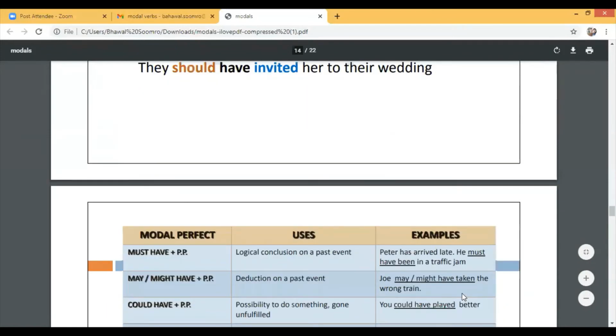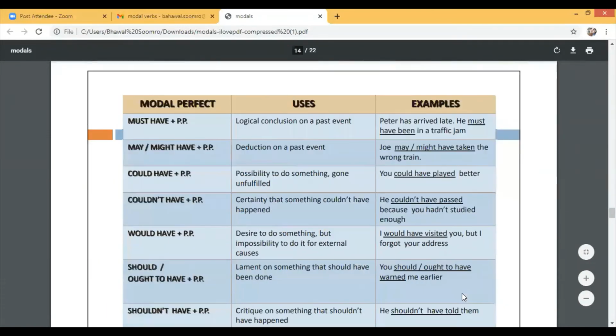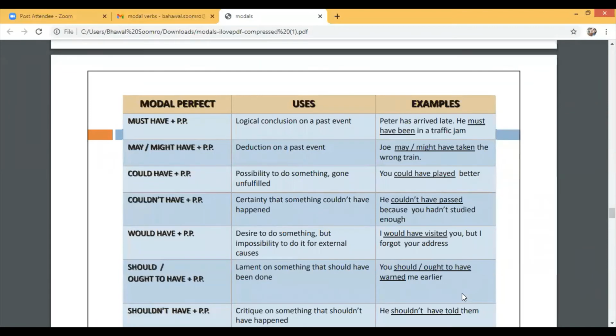So we have use of these modals in past. Modal perfect uses and examples. Must have plus past participle uses logical conclusion on a past event, like Peter has arrived late, he must have been in a traffic jam. May or might have is deduction on a past event. Joe may or might have taken the wrong train.